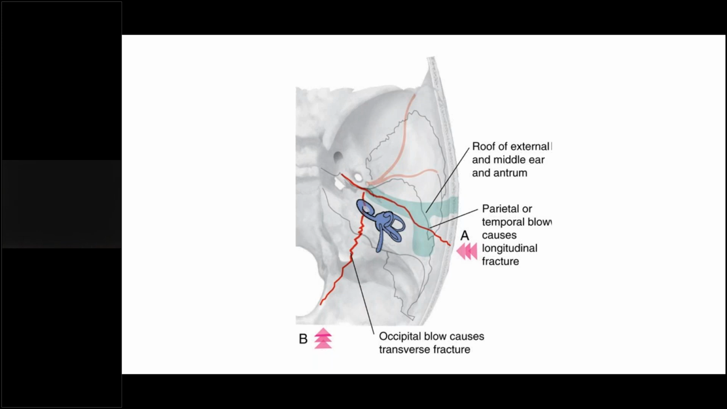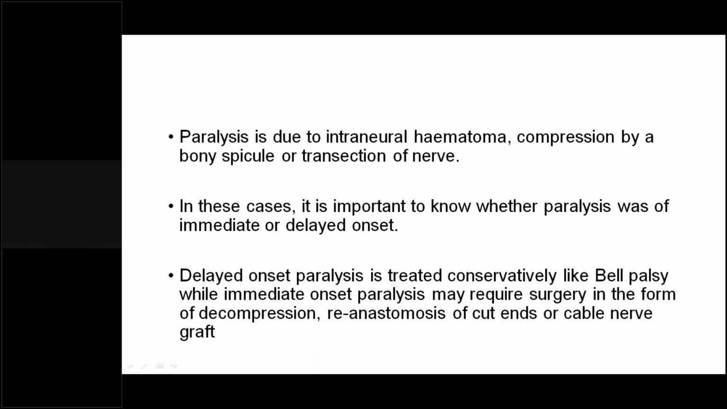If the facial paralysis is immediate, which is generally seen in transverse fractures, then you have to explore it because there might be a hematoma or a nerve compression. So you need to decompress the nerve, and you will definitely do a surgery. You open the mastoid and see where the fracture line is going. And if it's a delayed onset, like in Bell's palsy, you can go for conservative treatment. Okay, so this was the temporal bone fractures.